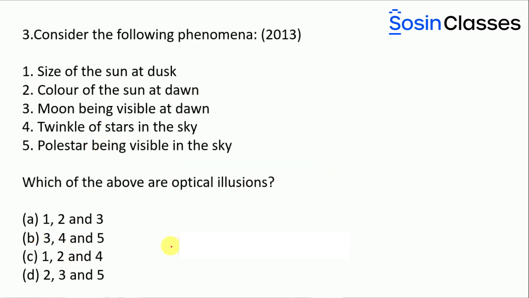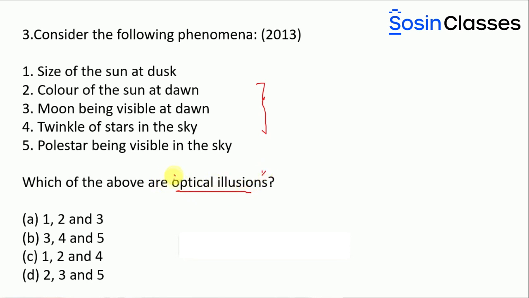Okay, so let us look at the question that has been asked in the year 2013. This is another question that was asked in the science and technology, but this is basically from the physics area. So let us look into this question. So here he is asking you, consider the following statements or consider the following phenomena. These are the phenomena that have been given by him, and he is asking you to identify which of the above options are optical illusions.